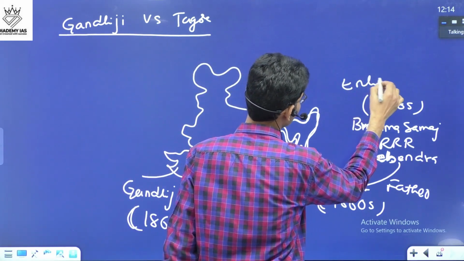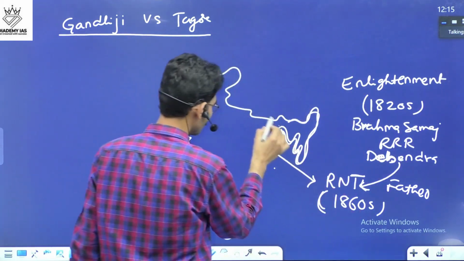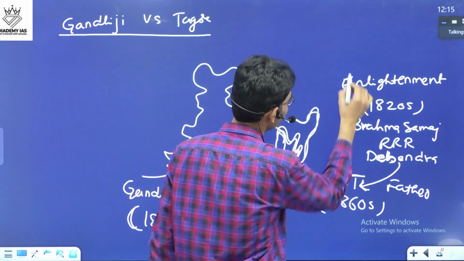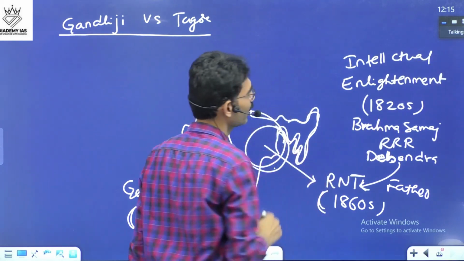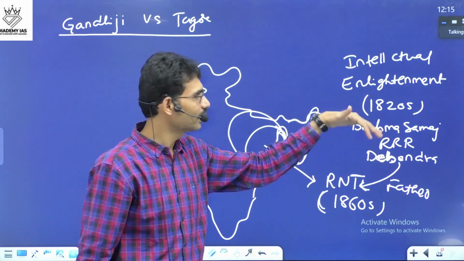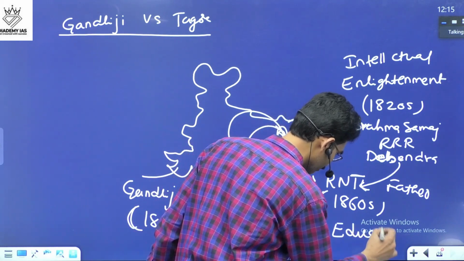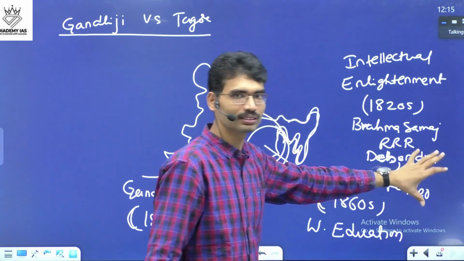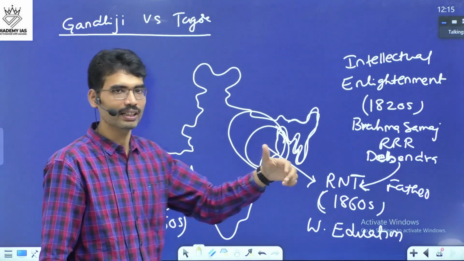Now, Rabindranath Tagore grew up in this intellectual atmosphere. Already enlightenment. So in this area, the enlightenment phase is going on. In that intellectual atmosphere, Rabindranath Tagore is growing, and gradually Western education and this intellectual environment are growing. And when it comes to Gandhiji, he grew up in a different environment.